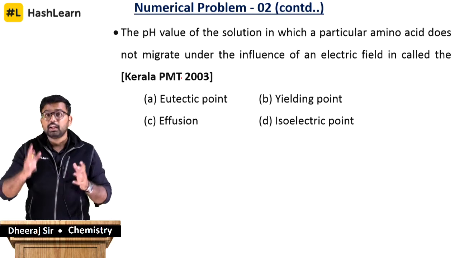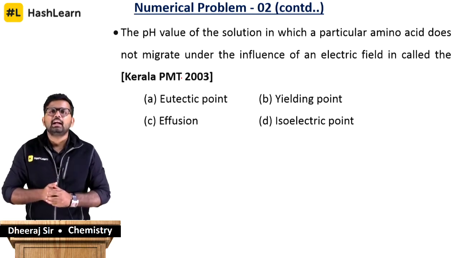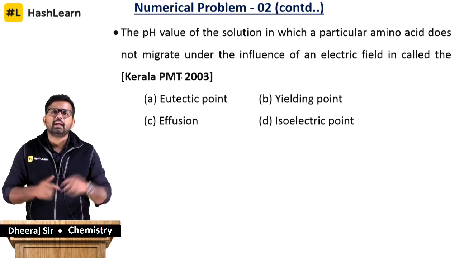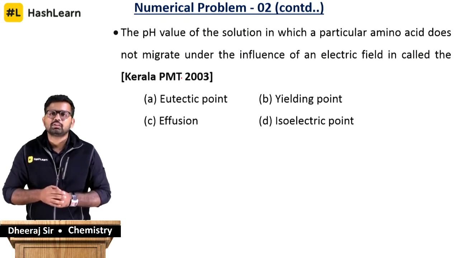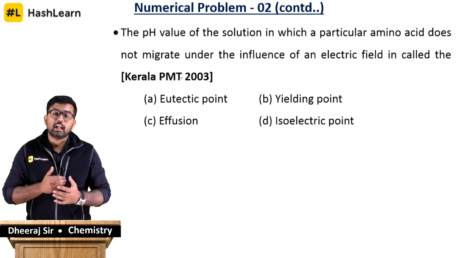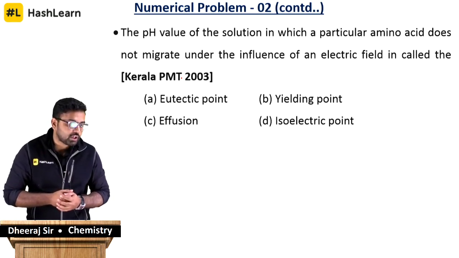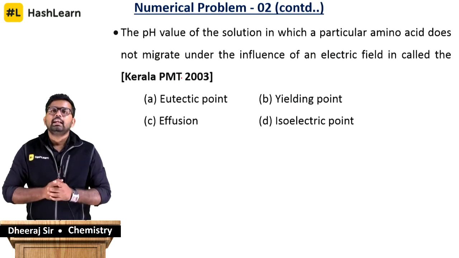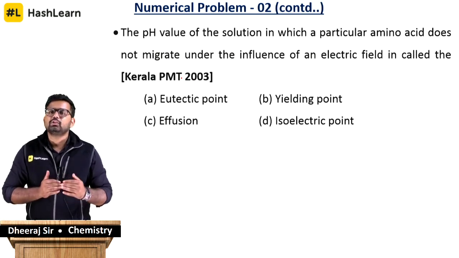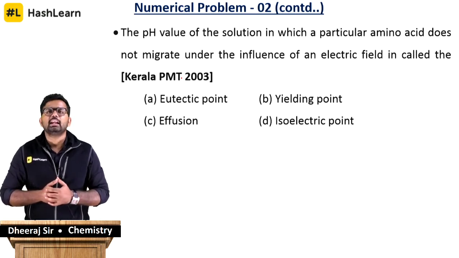What happens is, if you take a solution of amino acids and introduce an electric field into it by placing two electrodes, a cathode and an anode, the positive part of the amino acid is going to move towards one electrode and the negative part towards the other, depending on the amino acid in question.